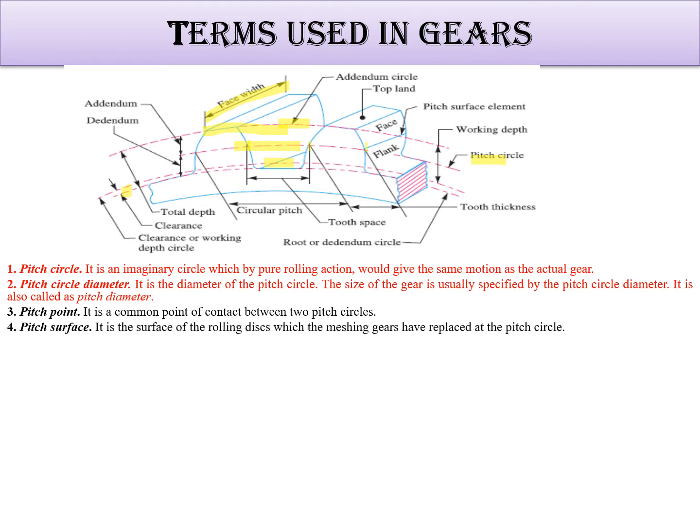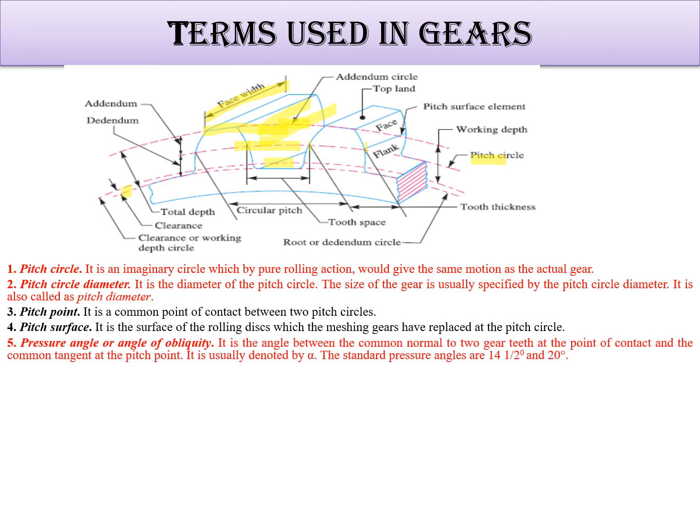Then pitch surfaces are the surfaces of the rolling discs. These are the surfaces. Pressure angle is very important because the strength of a gear depends on the pressure angle. It is also known as the angle of obliquity. The pressure angle is denoted by the letter alpha. It is nothing but the angle between the common normal to the gear teeth at the point of contact and the common tangent at the pitch point.